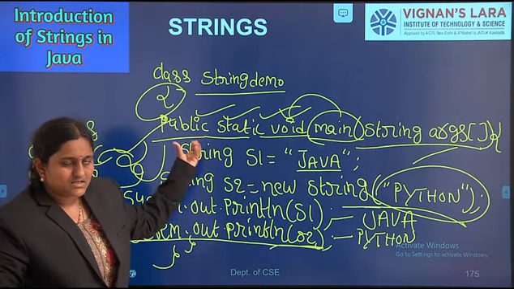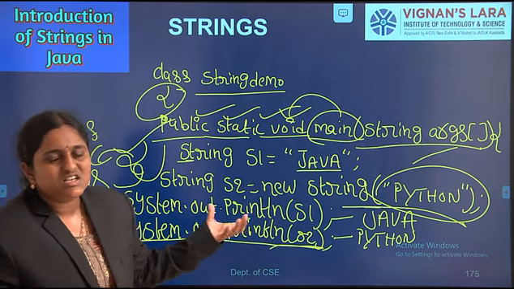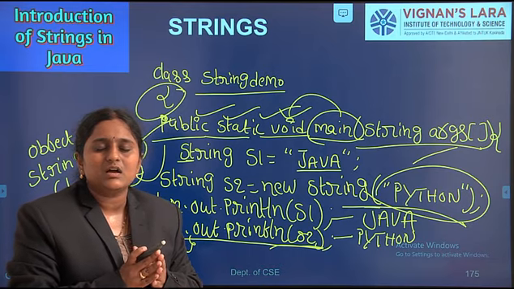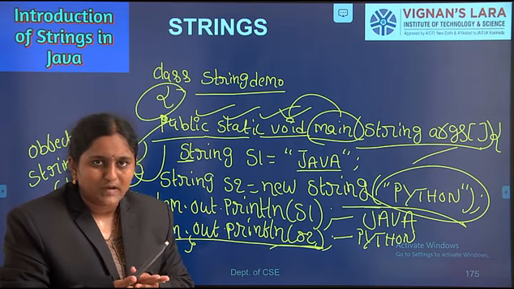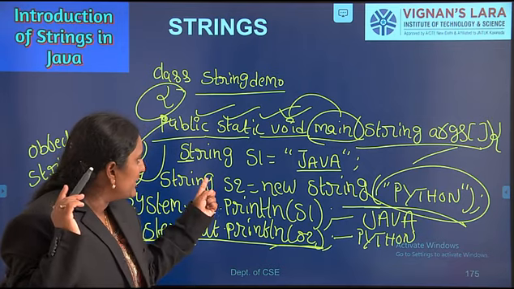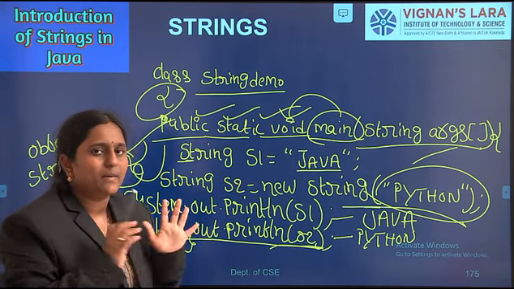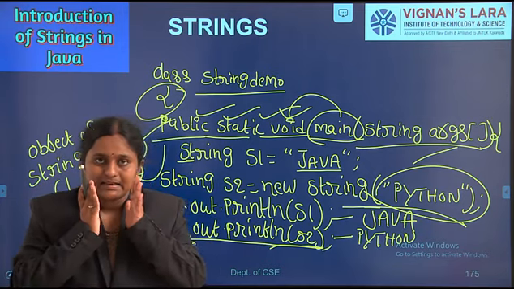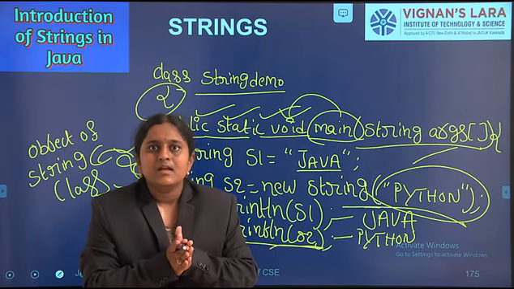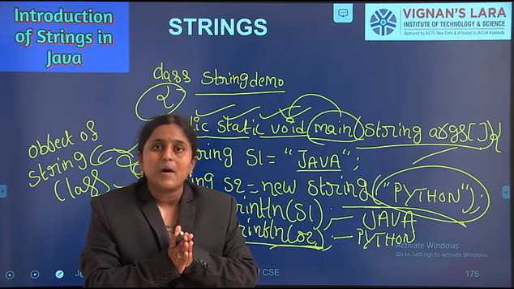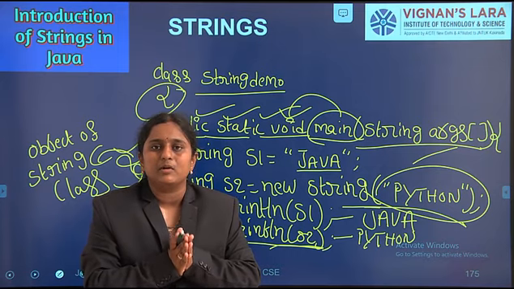Okay, it is a simple program. Mainly, whenever we create an object in Java, we can do it in two ways. First way is by using double quotes. Second way is by using the new operator. We can create an object of the String class either by using the new operator or by using double quotes.